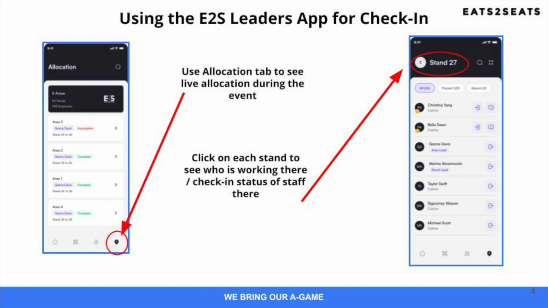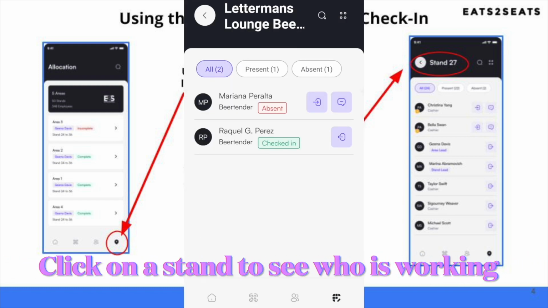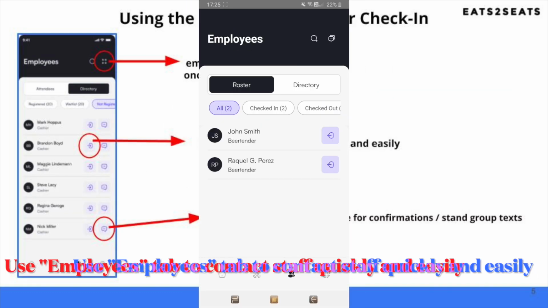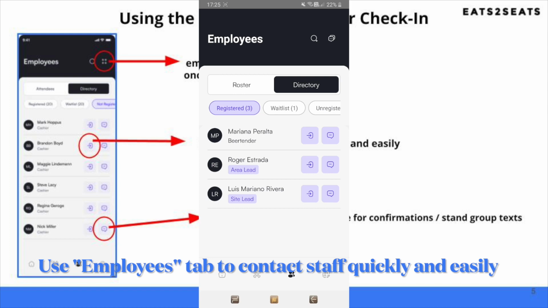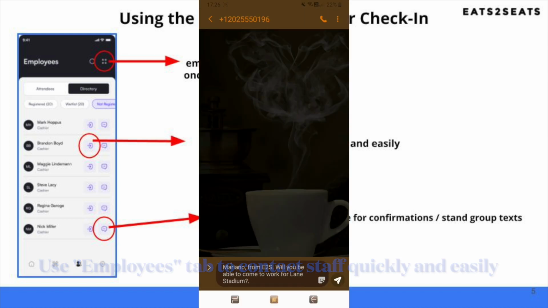You can use the Allocation tab on the far right of your screen to reallocate staff quickly and easily and to see who is working in each stand. If you need to contact staff, you can also use the E2S Leaders App to message individual or multiple employees at once using the Employees tab and the directory.